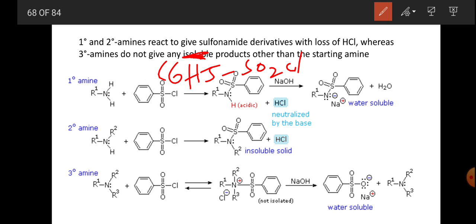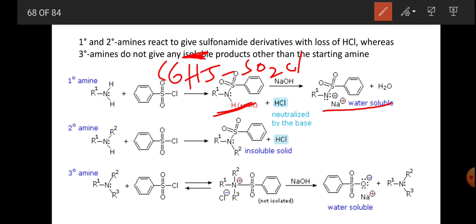Primary amines react with this one and give a compound, that is this one, and this compound, on treating with NaOH, is water soluble.